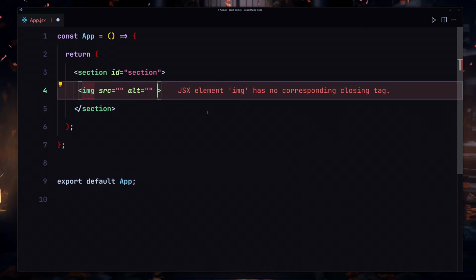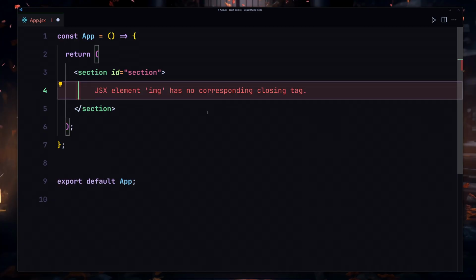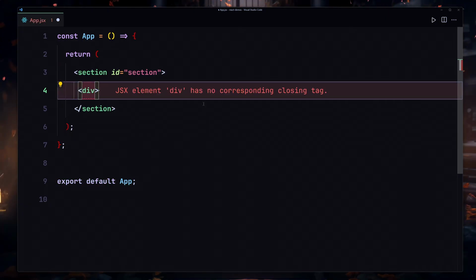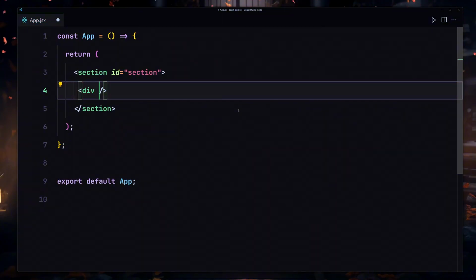Like you have to close it, and that doesn't matter if you're working with the image or if you're working with the divs. So I'm going to just remove that from here, and here you can see it's going to also give us that error right here. And we can also make it a self-closing tag if you want to, but you have to keep in mind that anytime you're working with JSX you have to close all of your HTML tags. Okay, so that's the second thing that you have to keep in mind.